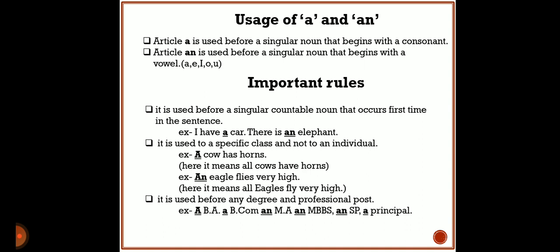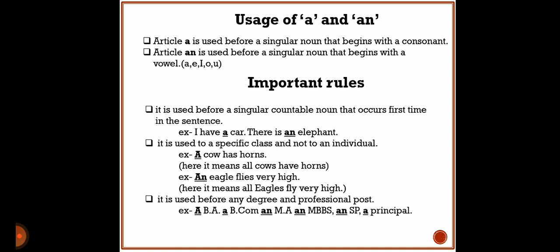See the very next example: an eagle flies very high. Before cow I have used a. On the other hand, in the next example, before the word eagle I have used an. You must have understood that in cow, C is a consonant, whereas in eagle, E is a vowel.